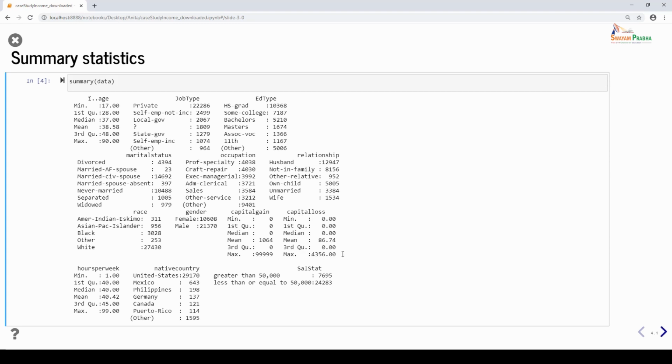The maximum capital loss of an individual is only 4,356, whereas the mean capital loss is 86 alone. Similarly, you will be able to look at the distribution of the other variables as well. So the summary statistics give us the spread of the data, what the levels are, and how many records fall into each level. We got all this information from the summary function.